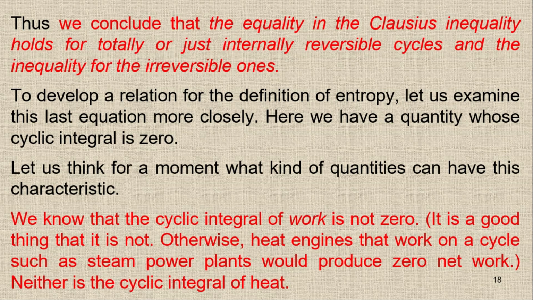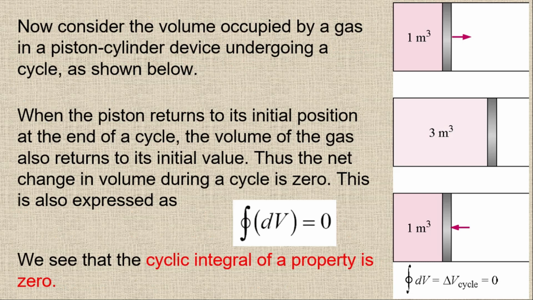In the same way, the cyclic integral of heat is not equal to 0. So the cyclic integrals of work and heat are both not equal to 0. So what are the properties that have a cyclic integral equal to 0? Let's say we have a piston-cylinder device.